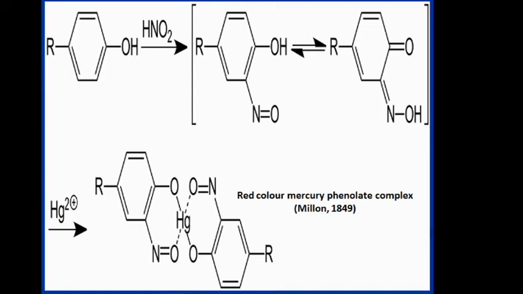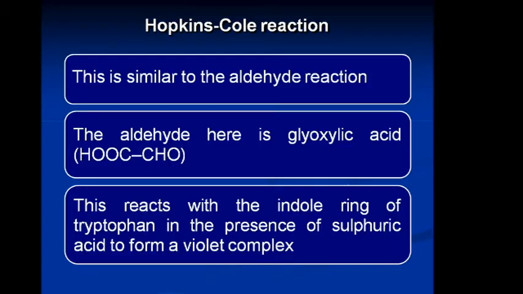Now next is the Hopkins-Cole reaction. This is similar to the aldehyde reaction. In place of formaldehyde, glyoxylic acid is used in this reaction. Glyoxylic acid reacts with the indole ring of tryptophan in the presence of sulfuric acid to form a violet color complex.